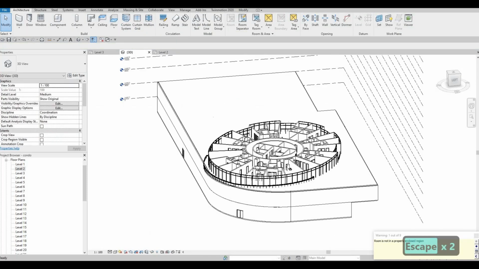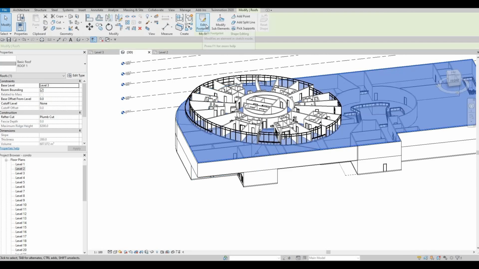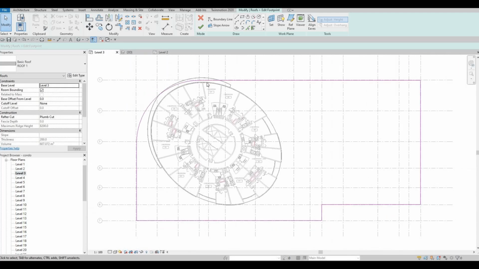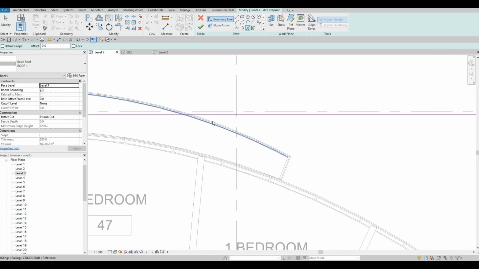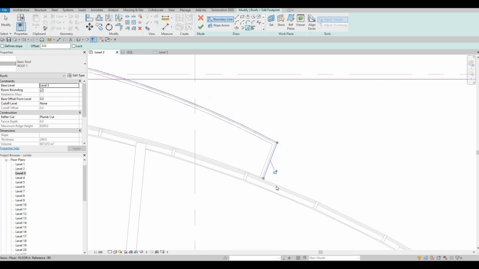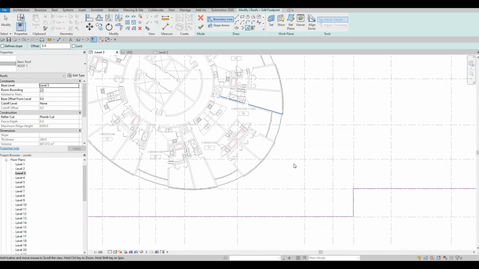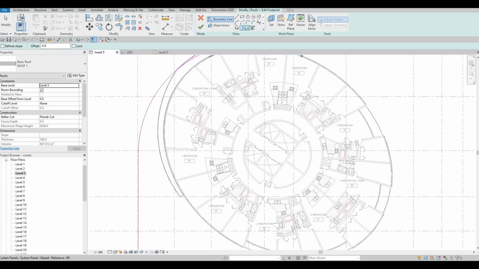And then now if we see it, it will look like that. We need to edit this, edit footprint, and then we need to go to level 3. And then from level 3, we need to click on the perimeter right here. The issue right now is once we go here, now on this circular part, it's going to be harder for us.